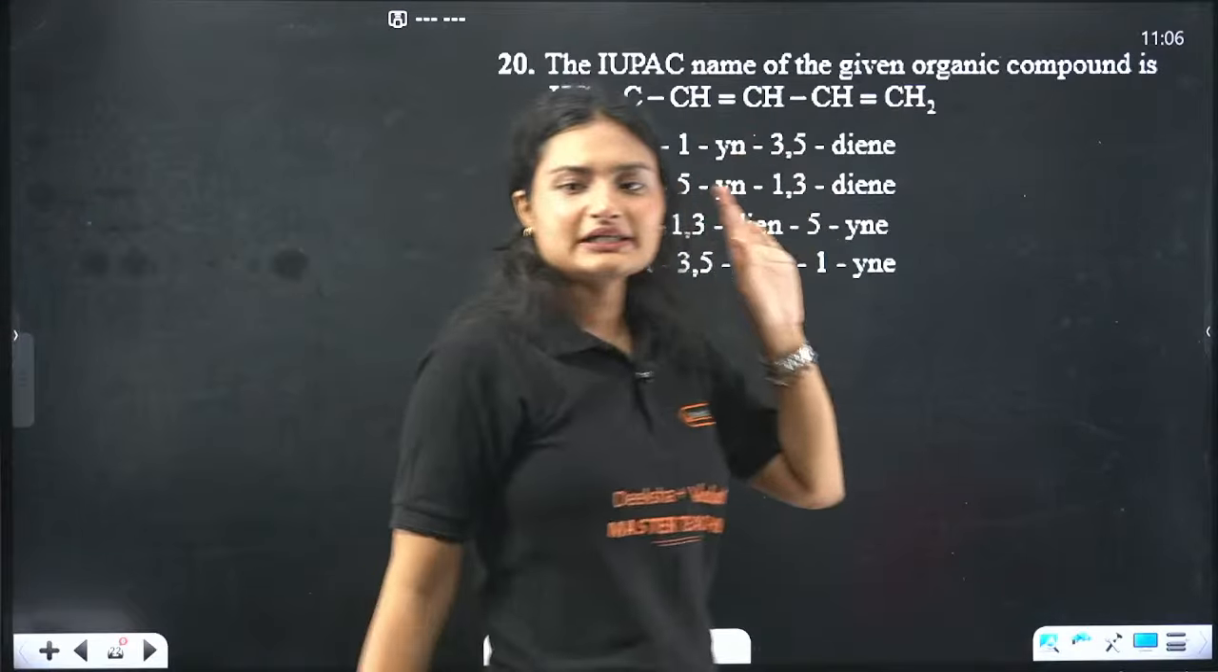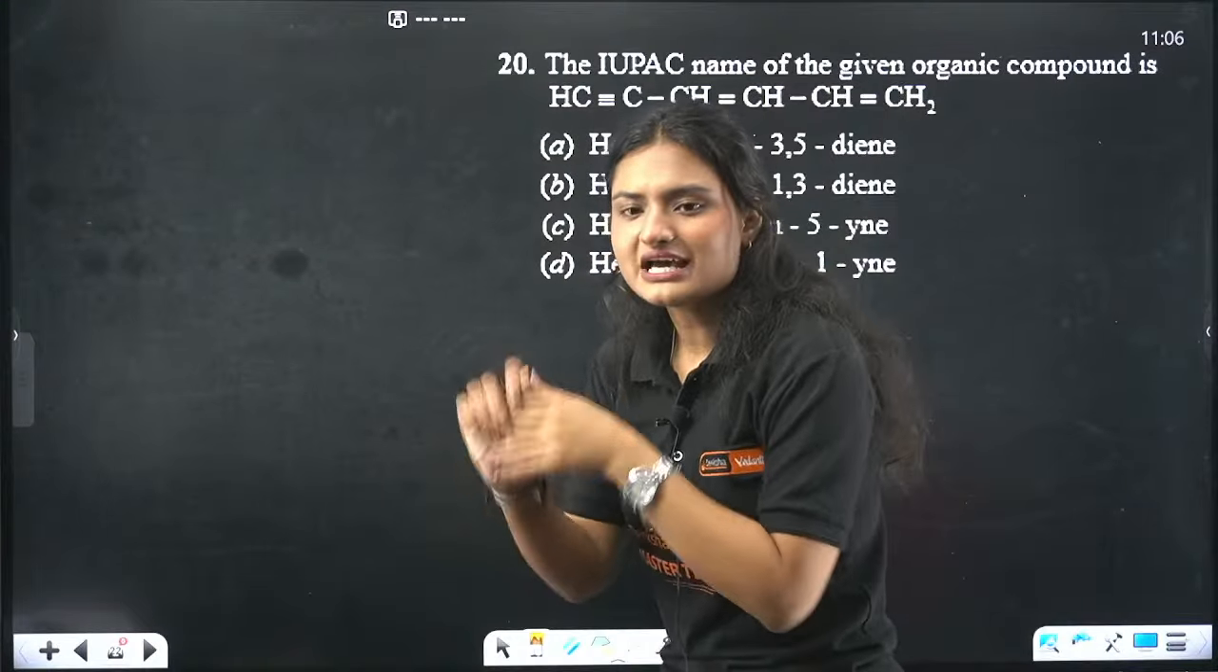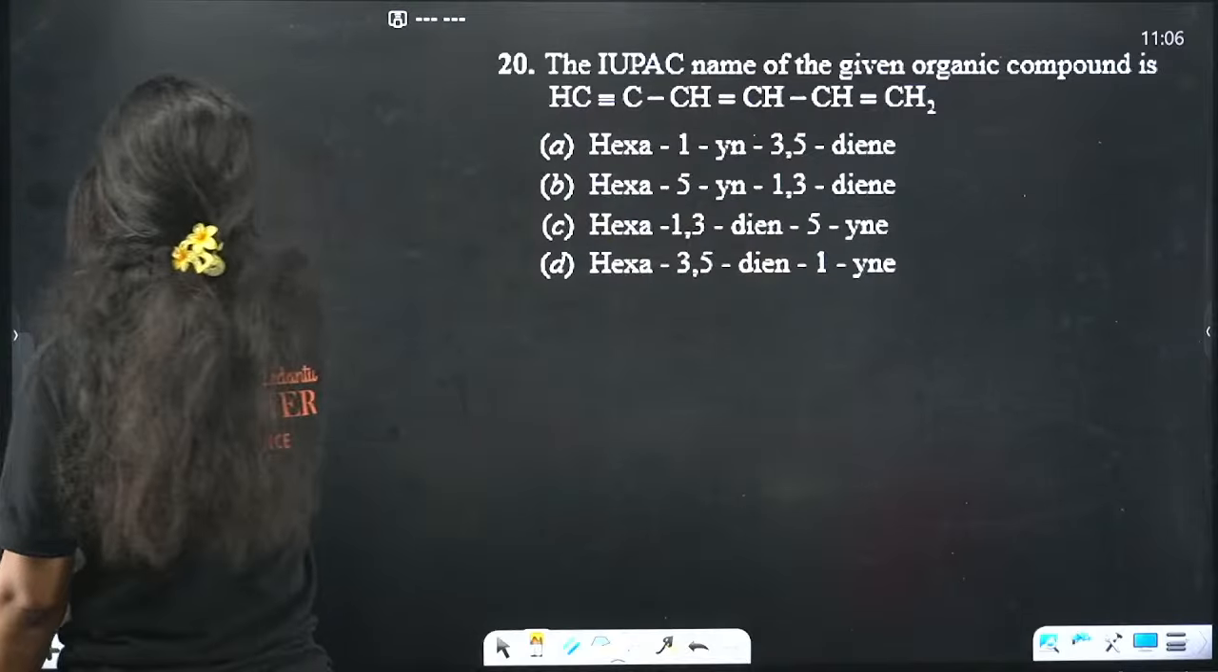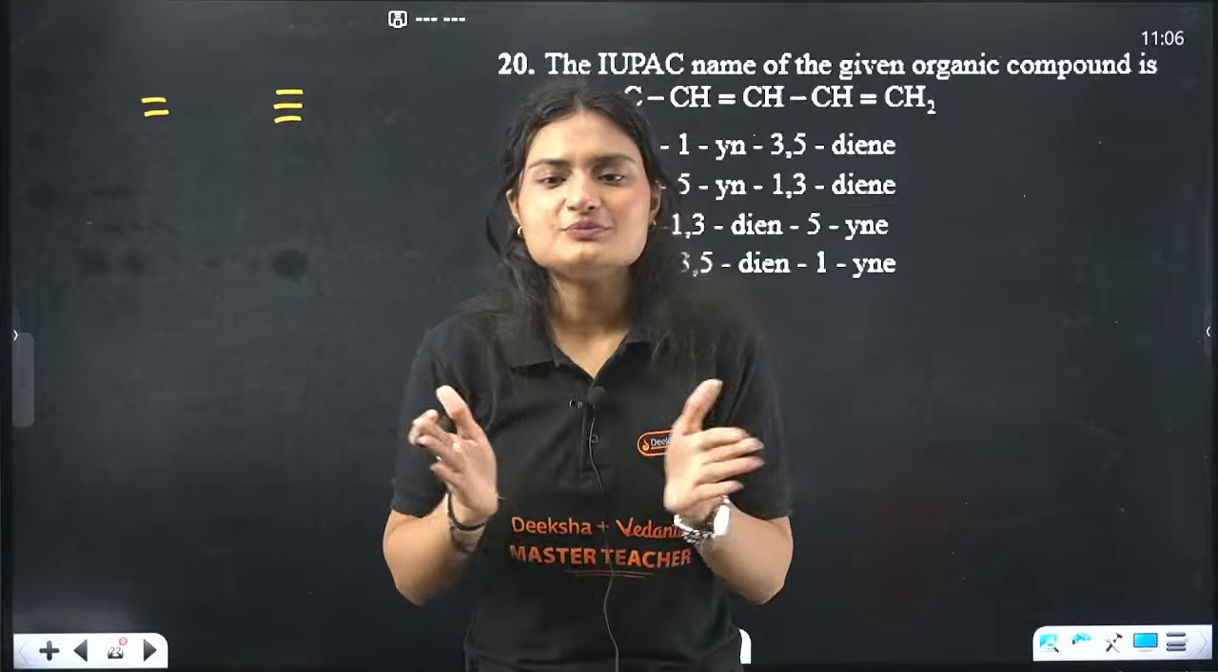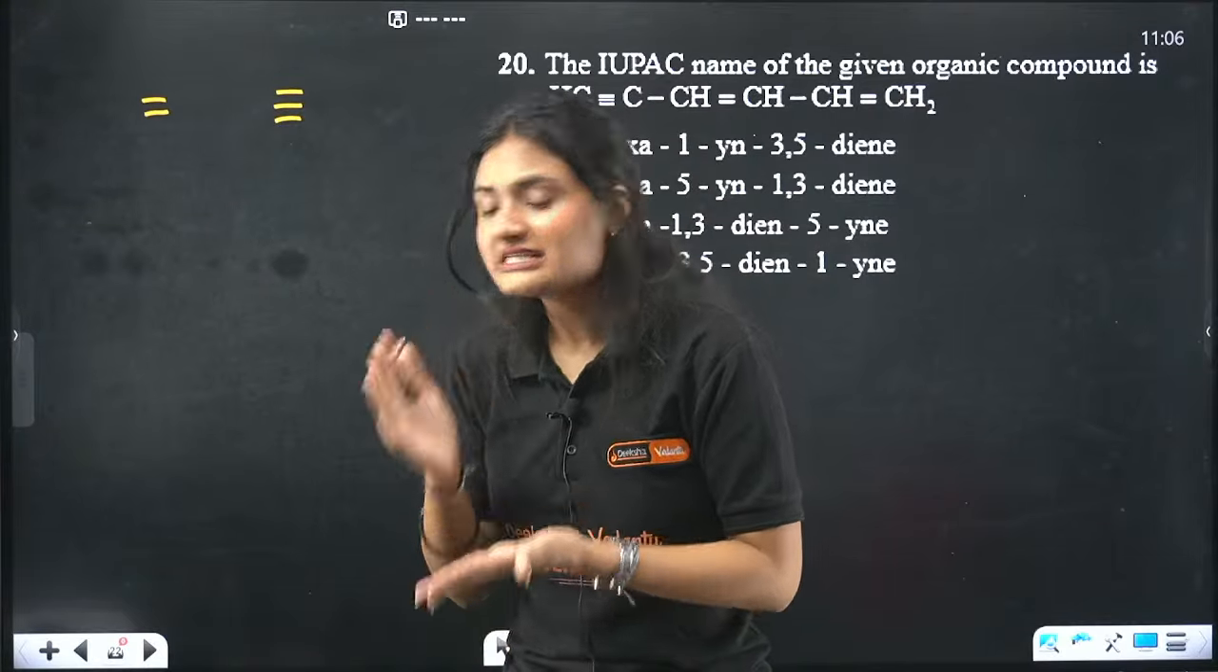The IUPAC nomenclature. Now, I think you can see it. We have a double bond and we have a triple bond. Which is given more priority? Tell me which is given more priority between double bond and triple bond.